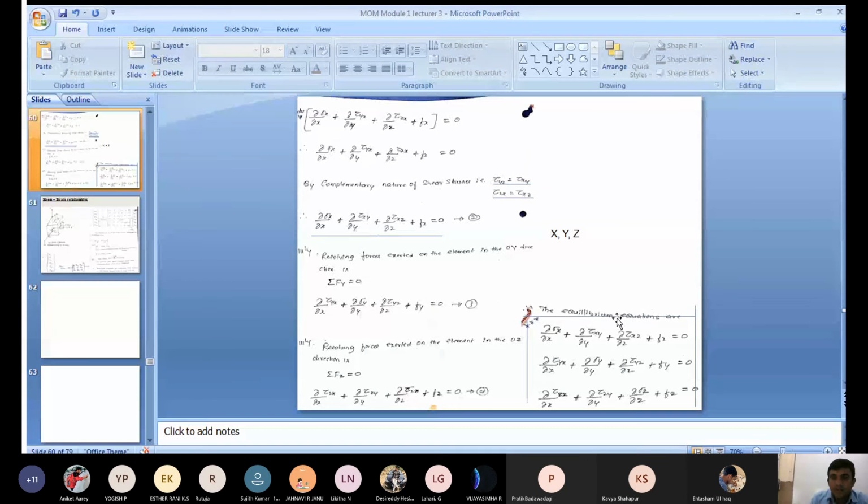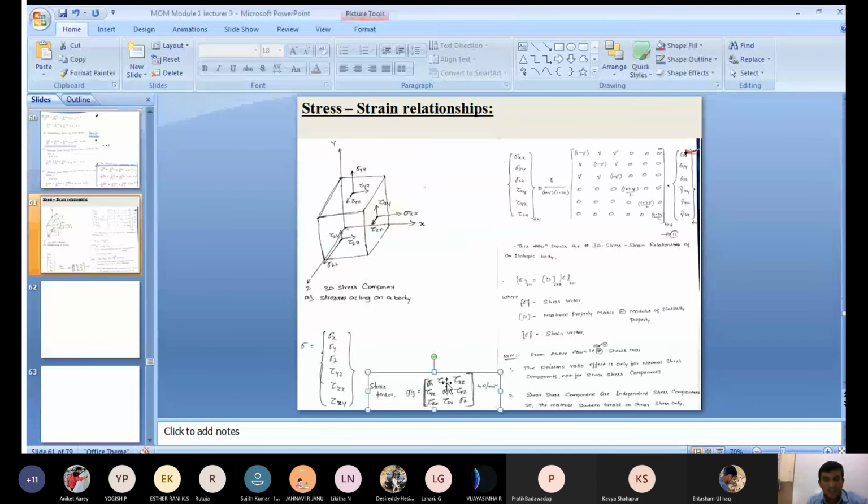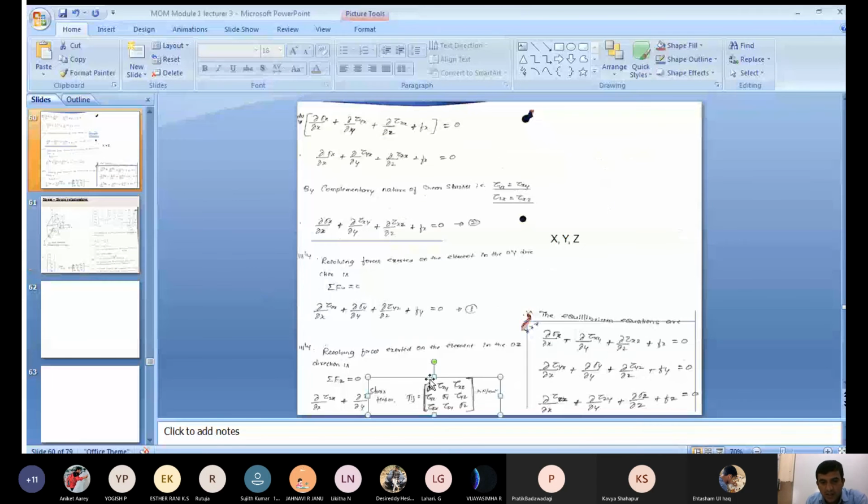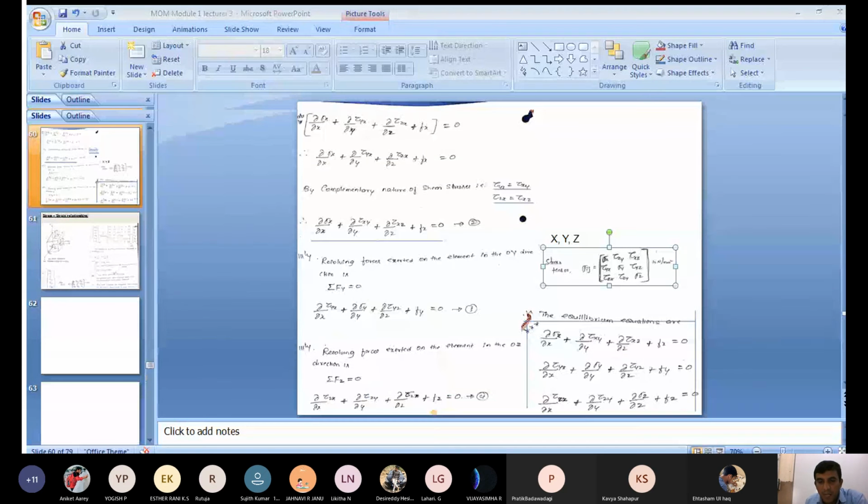And then, how to remember this equilibrium equation? For that, you should remember this, which we call the stress tensor. If you remember this stress tensor, one minute, I will maximize the screen. Now it is visible.